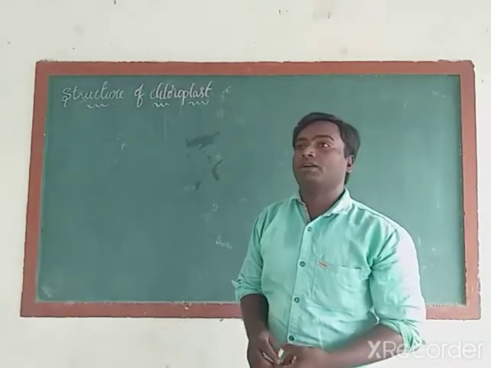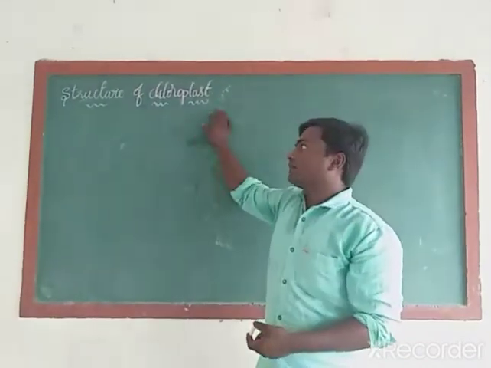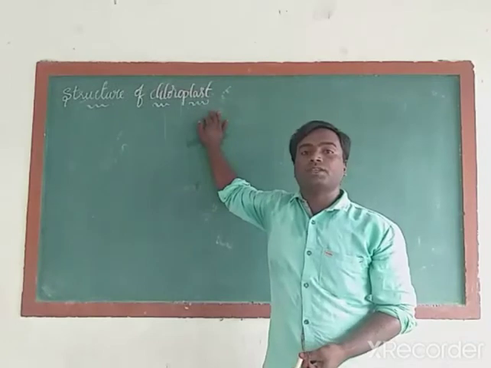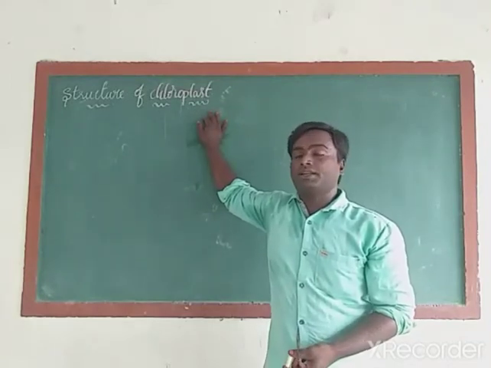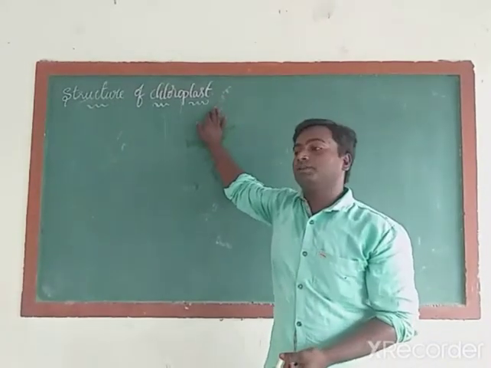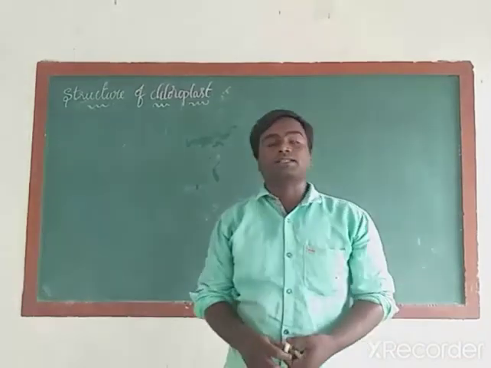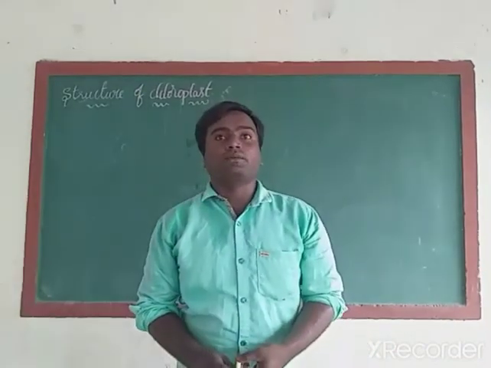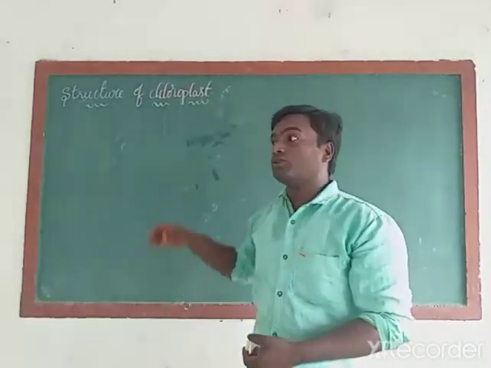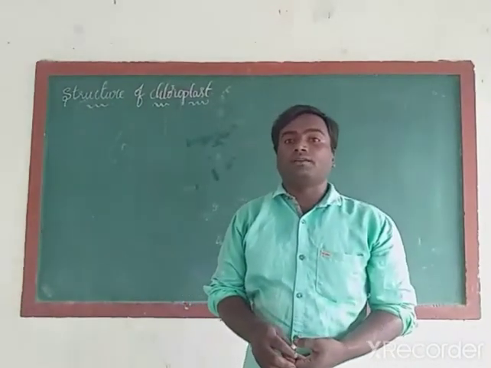Most plant leaves are green in color because of the presence of chloroplast. But in the case of humans, there is no chance to see any color like green. Why? Because of the lack of chloroplast. So we are going to discuss the structure of chloroplast. If we observe plant cells under the electron microscope, there is a chance to see chloroplasts. These chloroplasts are green in color.